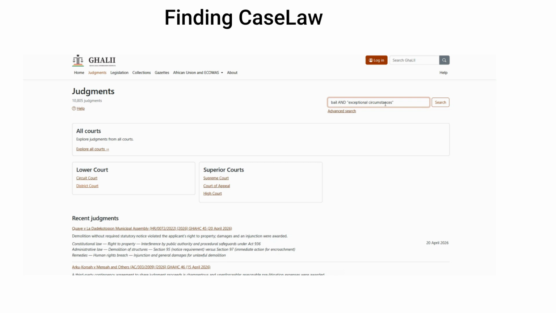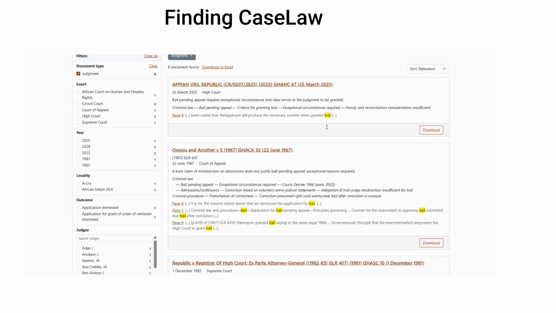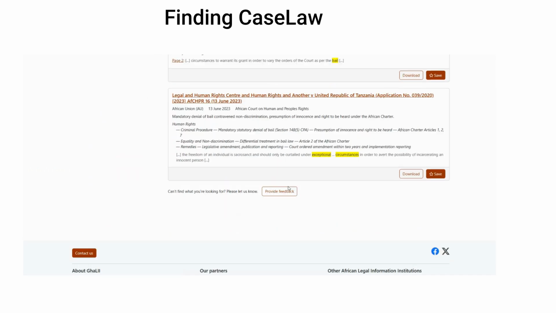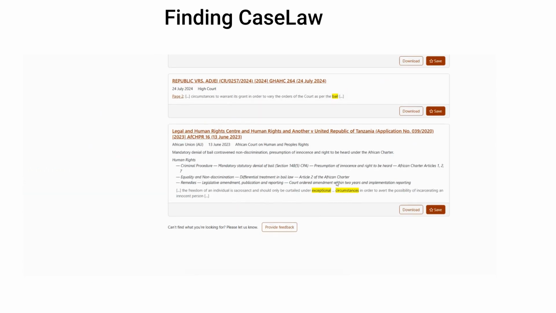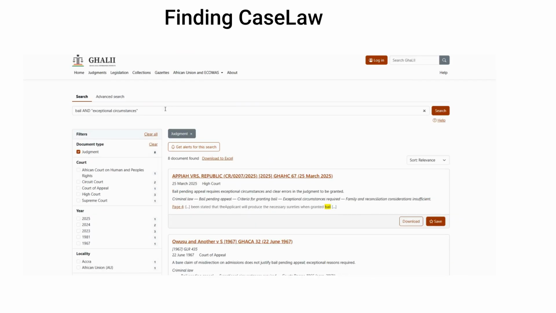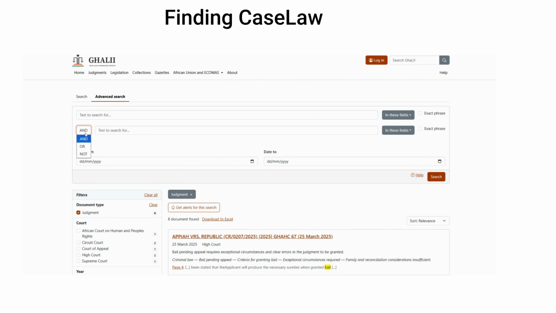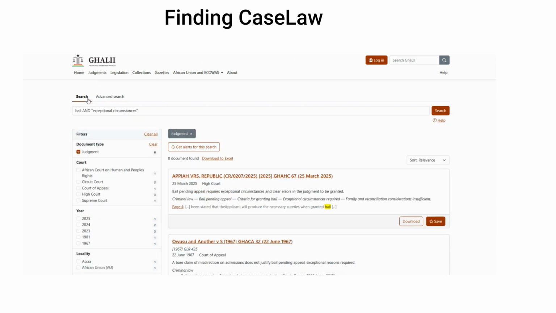For example, searching bail AND "exceptional circumstances" will return only cases that contain both the word bail and the exact phrase "exceptional circumstances". Use Boolean operators and quotation marks together to refine your searches and find the most relevant judgments.